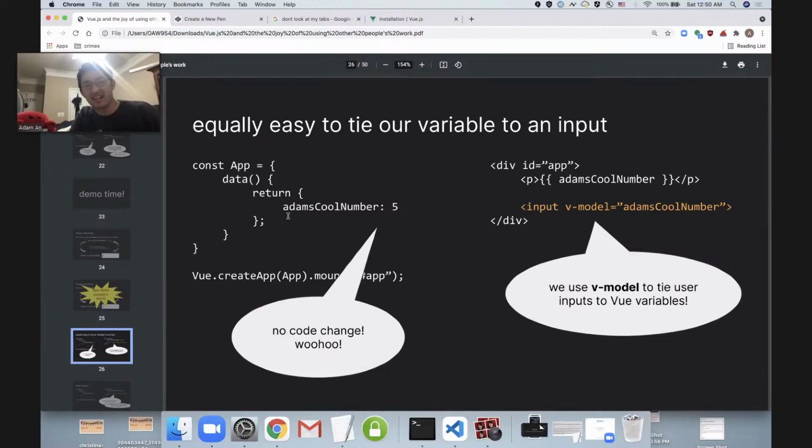We've got the same data as before. So in our JavaScript, from the perspective of our code, we actually have the exact same situation, just one piece of data that we need to keep track of. It's just that now we have another thing tied up to it. We've got this input. And there's this new thing called vModel, where once again, it's just being hooked up to that same name that we used before, Adam's cool number. And vModel is what's used to tie a user input to a Vue variable.